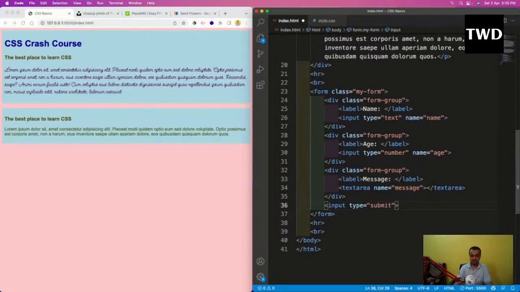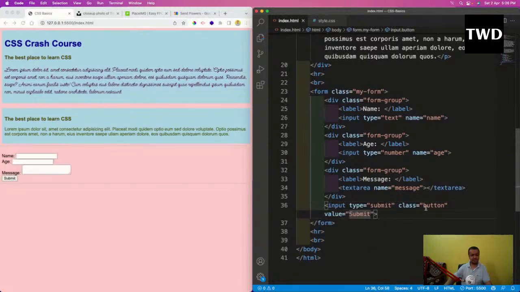And so let us have a class here also, class equal to button and value equal to submit. So if I save it, this is like a normal ugly form which we have here.